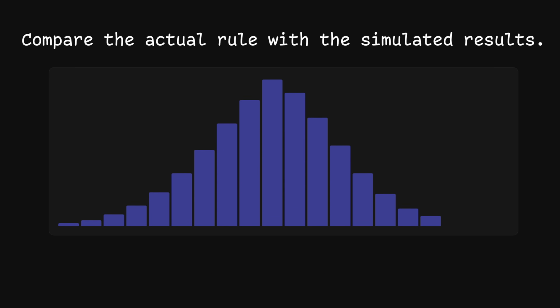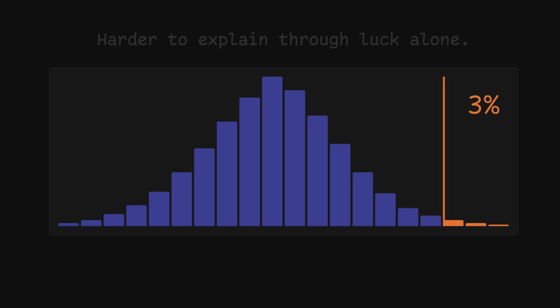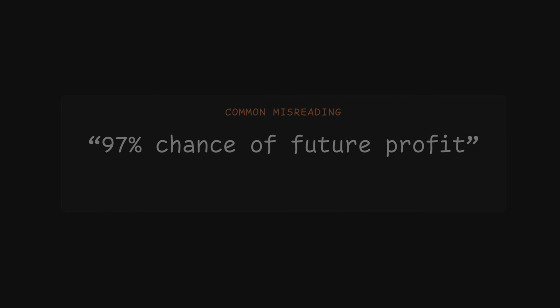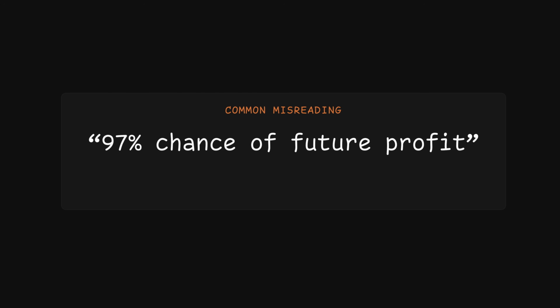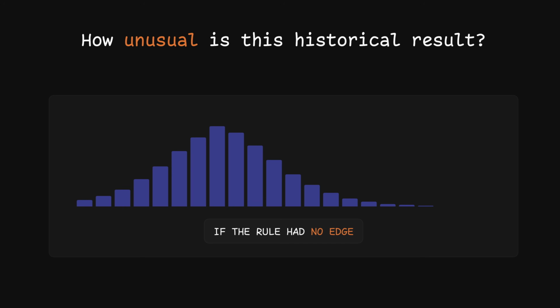The result is expressed as a p-value. For example, a p-value of 0.03 means that if the rule had no real edge, luck alone would produce a result this good only about 3% of the time. The lower the p-value, the harder it is to explain the result through luck alone. But this does not mean the strategy has a 97% probability of being profitable. The p-value only tells us how unusual this historical result would be if the rule had no edge.